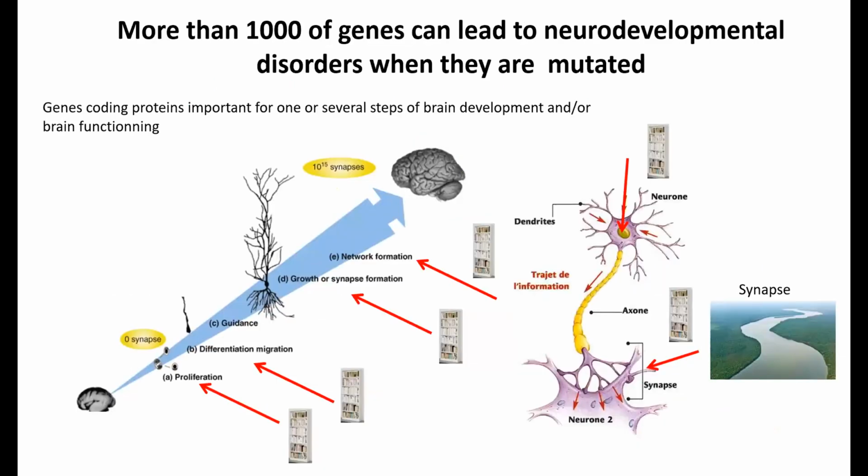And so just to tell you that all the proteins that are really important for the different steps of brain development or brain functioning, so the transmission of information between neurons, they could be mutated. So there could exist a mutation in the DNA that could impair the function, and that would lead to a neurodevelopmental disorder. And that's why we know that now we have more than 1,500 genes that could lead to a neurodevelopmental disorder when they are mutated. So each of them represents a rare disease, but if you put everything together, there are a lot of rare diseases, so it's not so rare finally.